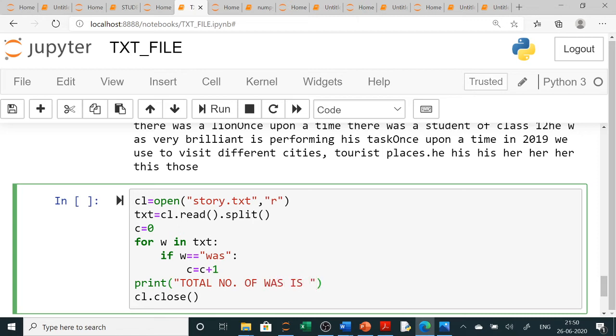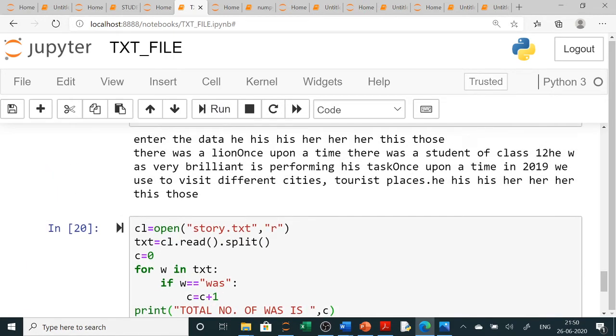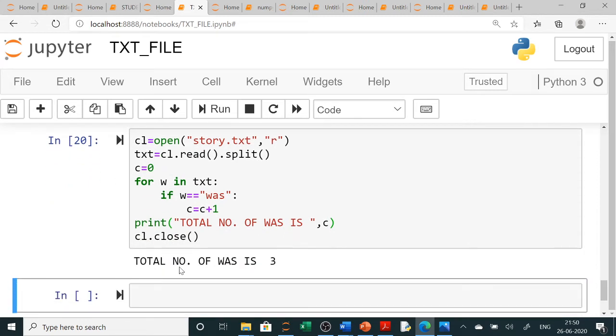Yes, it is counting the total number of "was". How much? C. So here you will write C. Now you run the program. You can see here 3 "was". You can see in this program, this is one "was", this is second, and this is the last one. So it is showing 3. Clear? So these are the text files, and this we have done already.